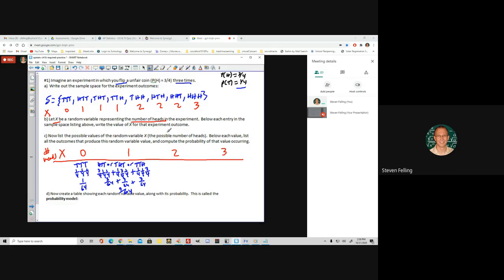And we could do the same thing for 2. For 2 heads, the ways are tails, heads, heads, or heads, tails, heads, or heads, heads, tails. Okay, and the probabilities there are 1/4 chance of tails, 3/4 chance of heads, 3/4 chance of heads, plus 3/4 chance of heads, 1/4 chance of tails, 3/4 chance of heads, plus 3/4 chance of heads, 3/4 chance of heads, 1/4 chance of tails.